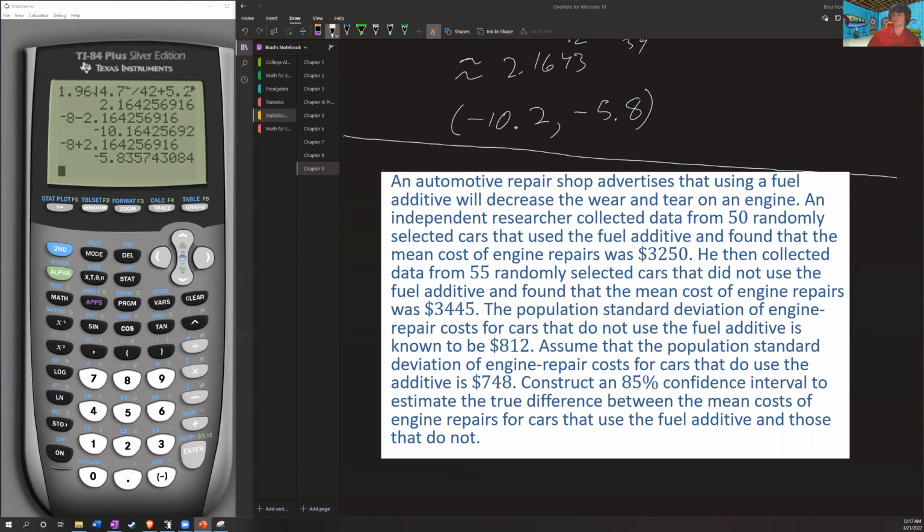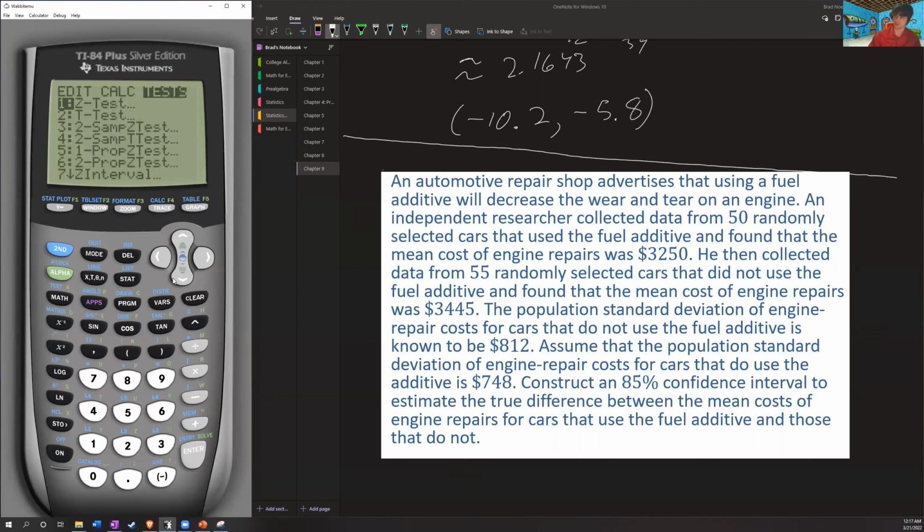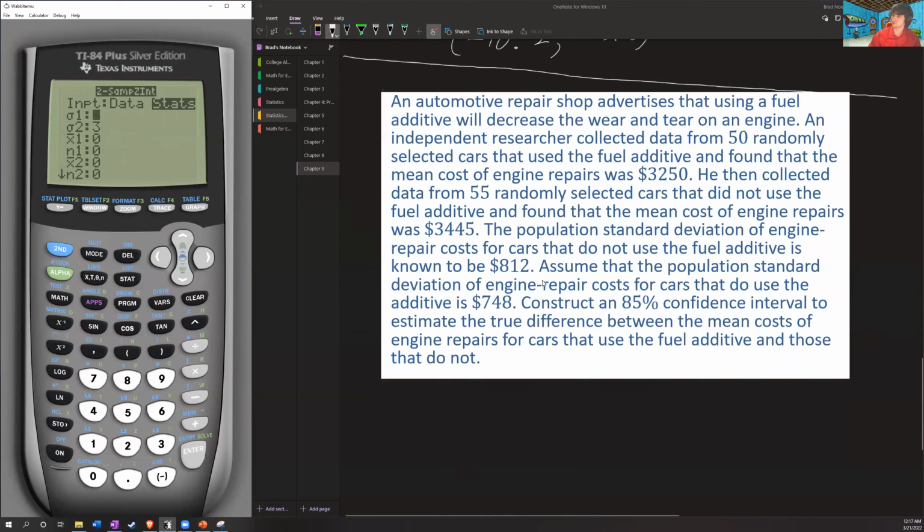So for this, we're going to be making use of a 2-sample z-interval. For that, we're going to go to our stat tests and look for 2-sample z interval, and we are going to use stats. All right, so sigma 1 is my standard deviation from my first population, 812.